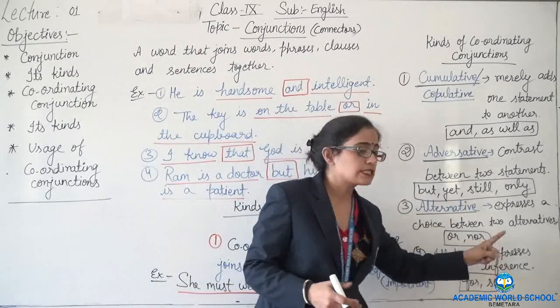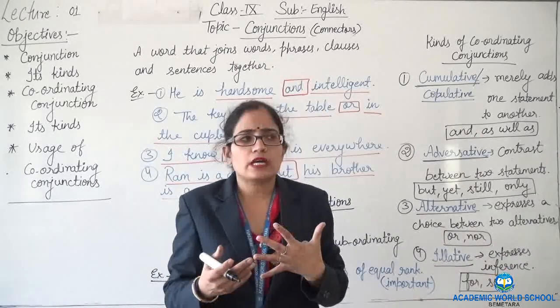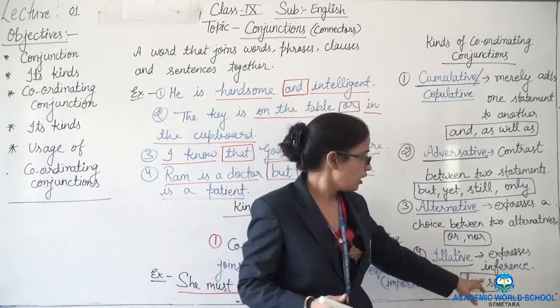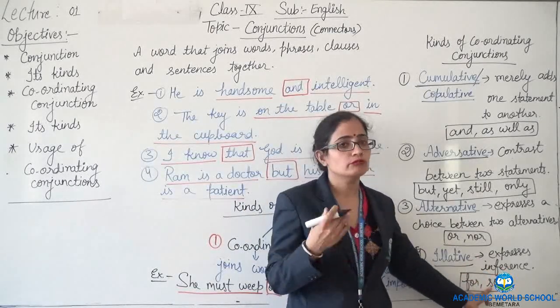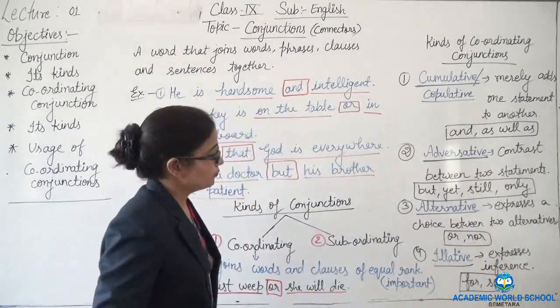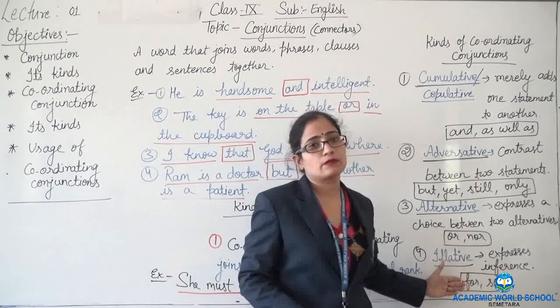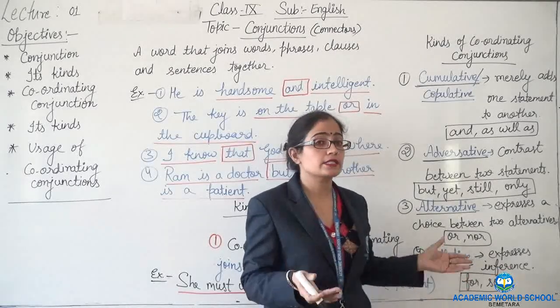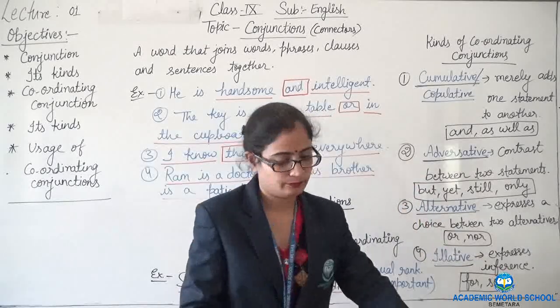Illative expresses a kind of inference. Inference we can say is a kind of guess. So in such kind of conjunction, for and so come. Now, let's see how these conjunctions are used in sentences and what kind of feelings these conjunctions give.